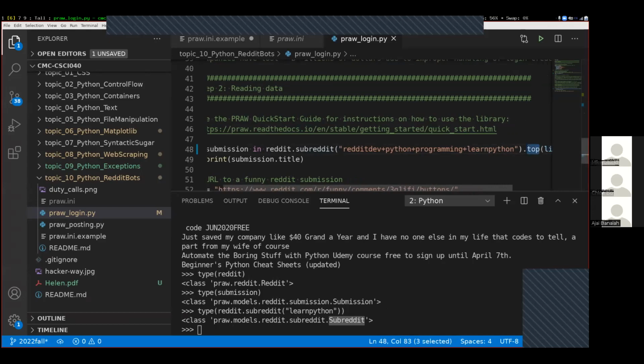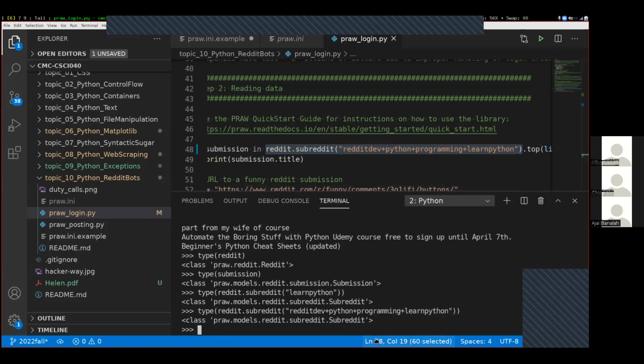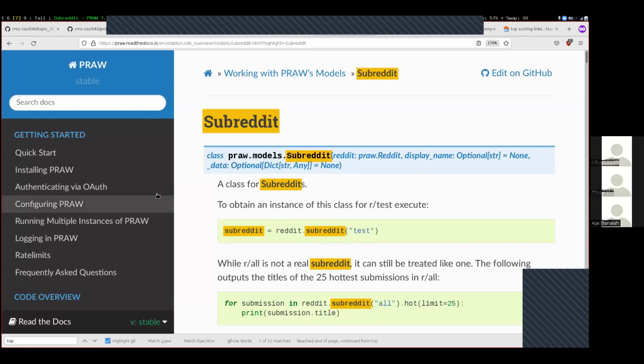I wanted to know, how did I know that that .top function was a thing? So I took the thing to the left of the dot, copied that and pasted it into Python, finding the type of that whole thing. The type of that ended in subreddit, so it's a subreddit type. And then I pasted that into the search over here, and that gave me this page right here.